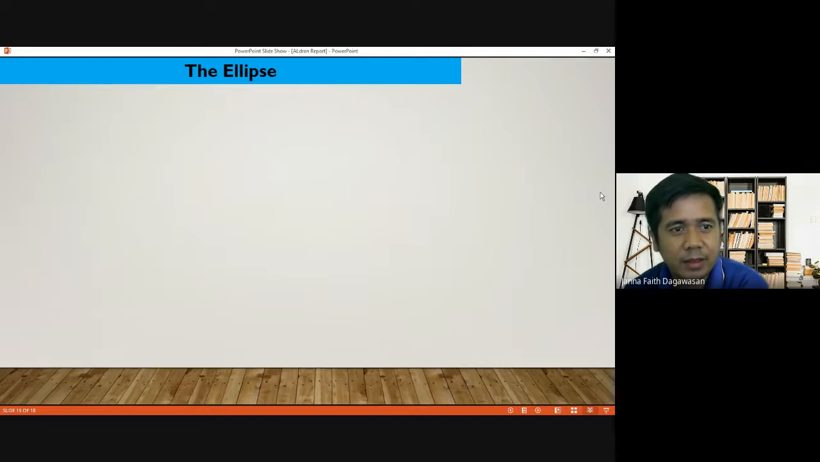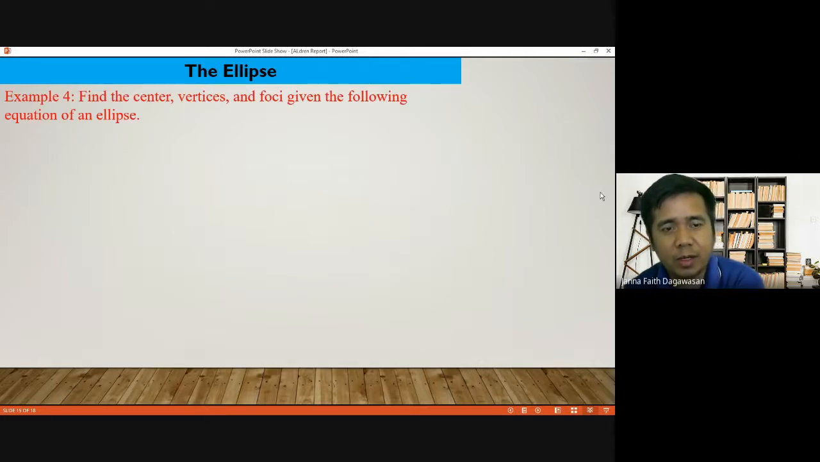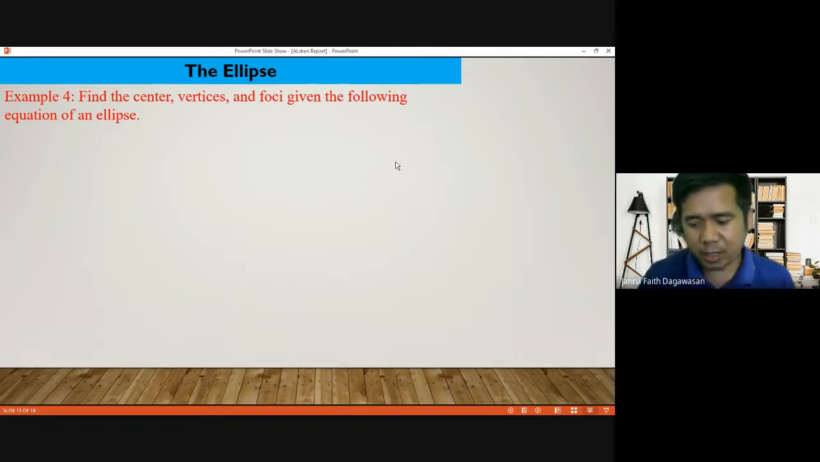Okay, example number 4. Find the center, vertices, and foci given the following equation of an ellipse. How about this one? The center is not (0, 0). So we will try.